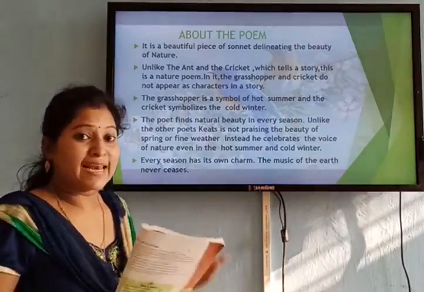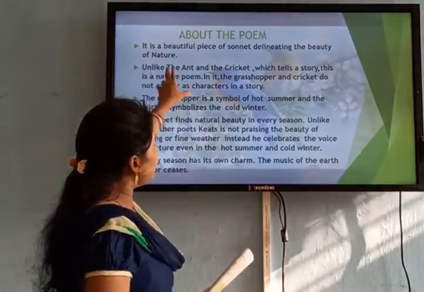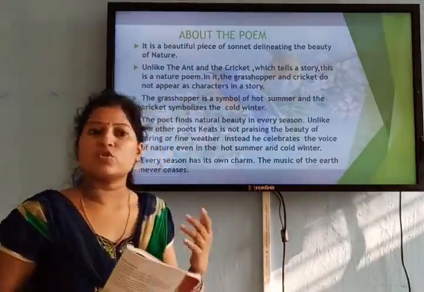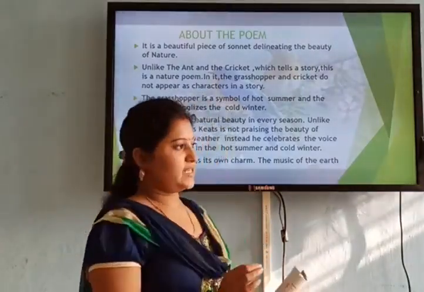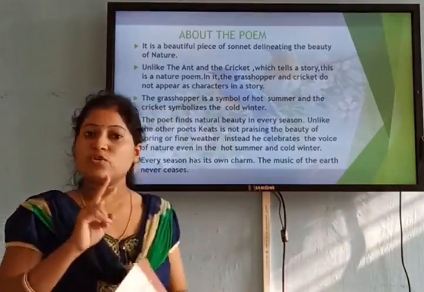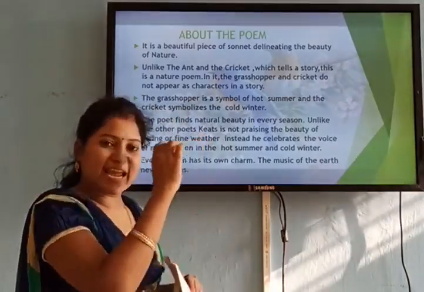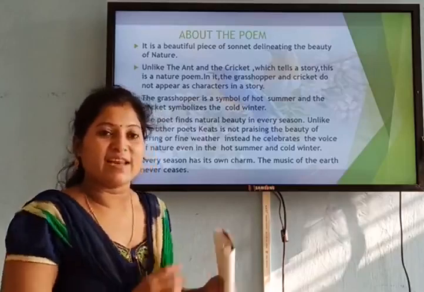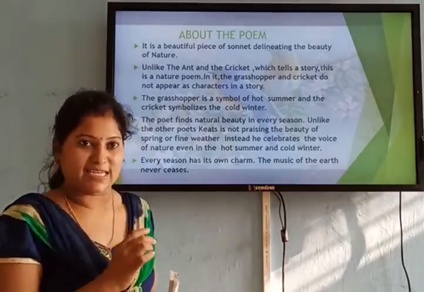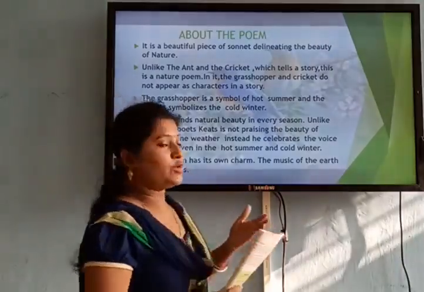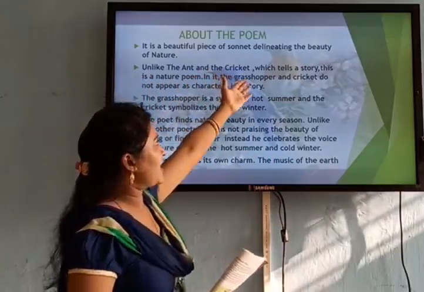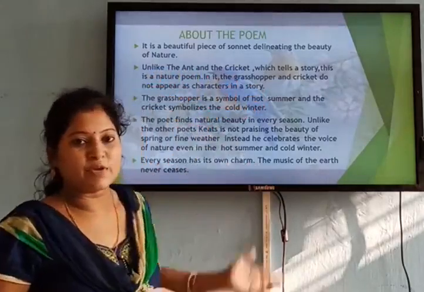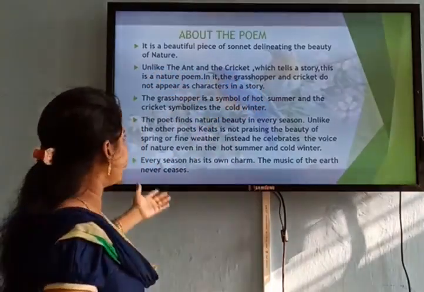Before we move on, I'll tell you the poem is a beautiful piece of sonnet. Now what is a sonnet? A sonnet is a poem of 14 lines, divided into two sections. The first 8 lines are called the octave and the last 6 lines are called the sestet. This is the form of the sonnet, and very beautifully he has delineated the eternal beauty of nature.